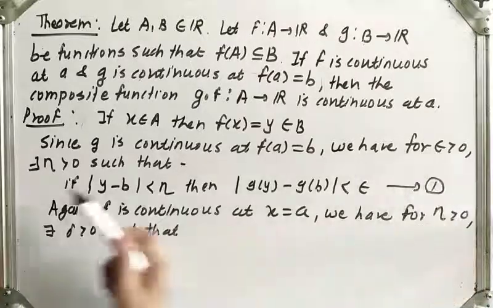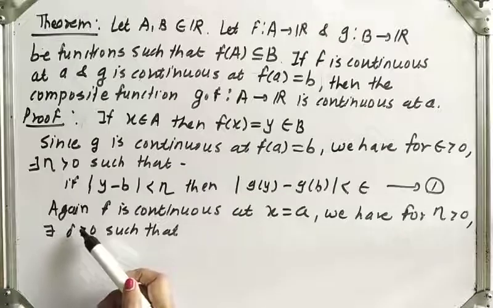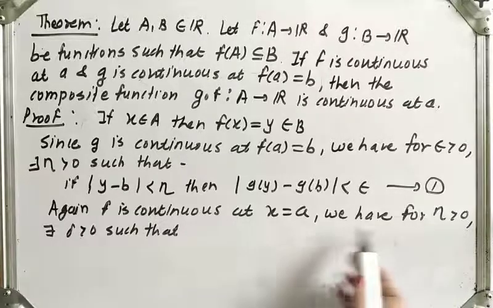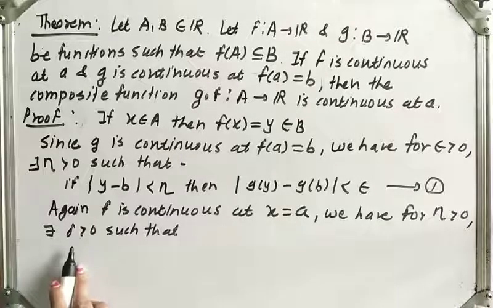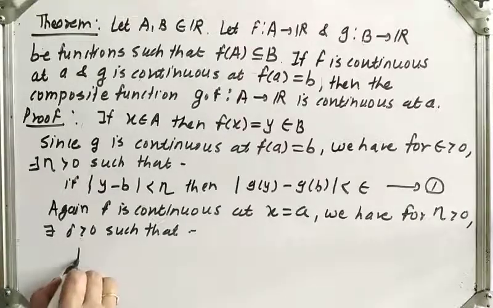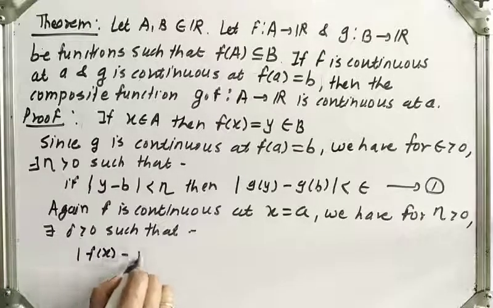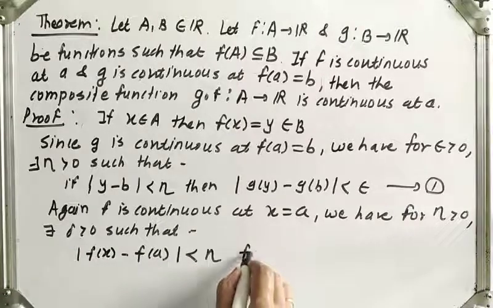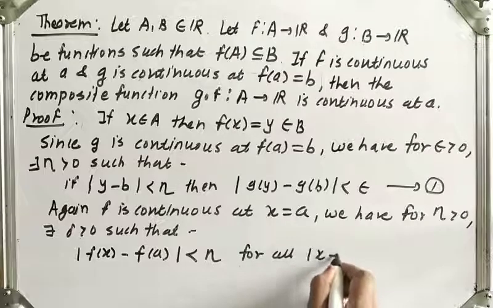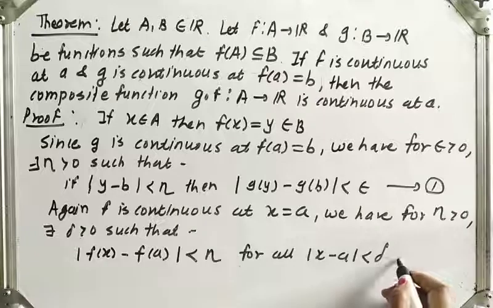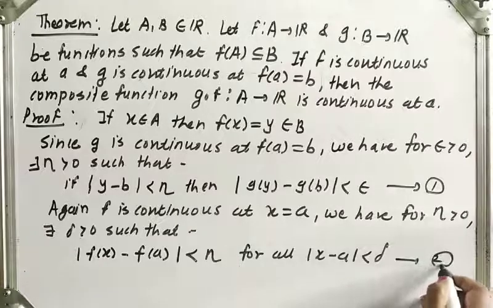Here we have used epsilon eta, here we are using eta delta, because at last we have to combine these two equations. So we have for eta greater than 0, there exists delta greater than 0, such that mod of f of x minus f of a is less than eta for all mod of x minus a less than delta. Let us give it equation number 2.